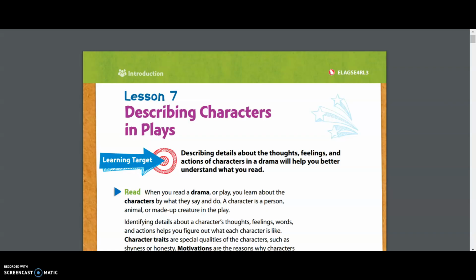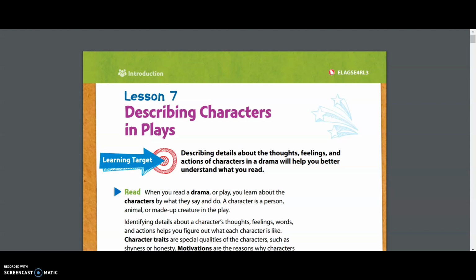This is our first lesson today, and we're going to be describing characters in plays. In today's lesson, you will be reading plays and learning to describe the characters that appear to you. Our goal this week is to describe details about the thoughts, feelings, and actions of characters in a drama. By doing this, you will better understand the text that you have just read.